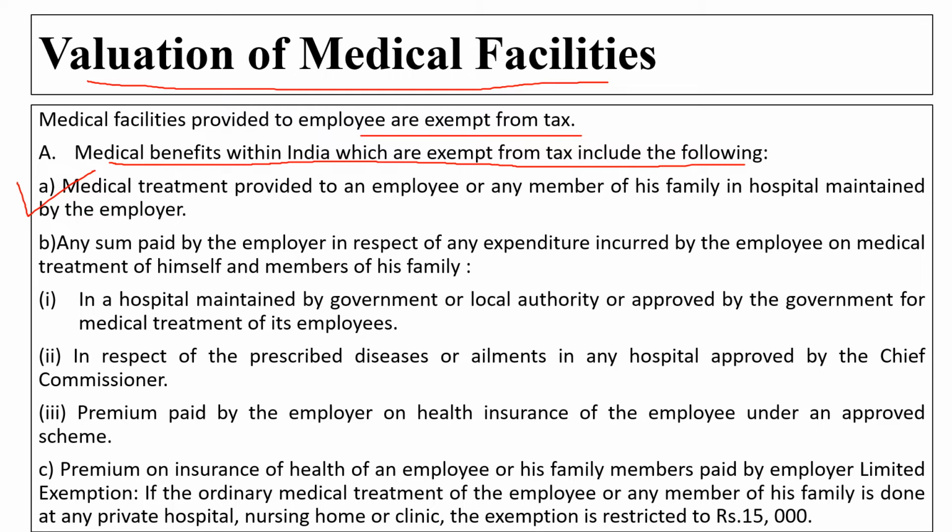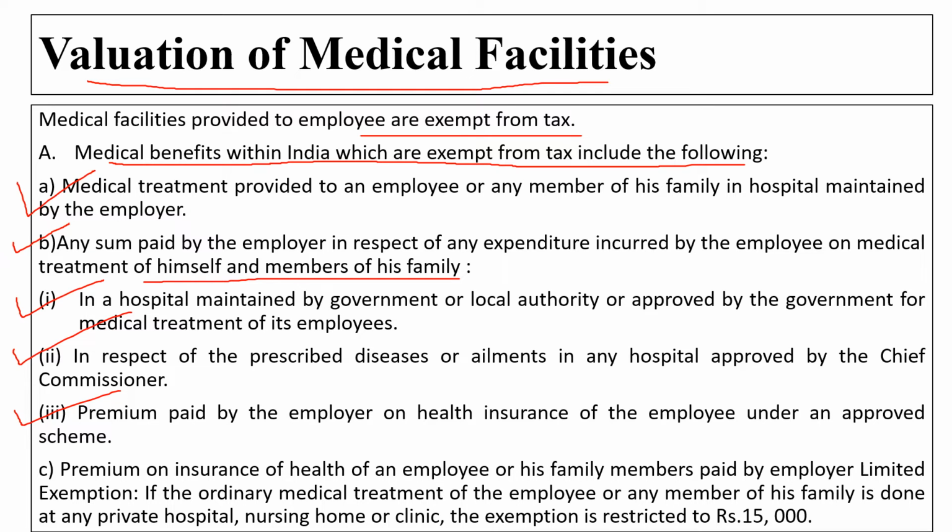Second one is any sum paid by the employer in respect of an expenditure incurred by the employee on the medical treatment of himself and a member of his family in a hospital maintained by the government or a local authority or approved by the government for medical treatment of employees. And also in respect of prescribed diseases or ailments in any hospital approved by the Chief Commissioner. And third one is the premium paid by the employer on the health insurance of the employee under the approved scheme.